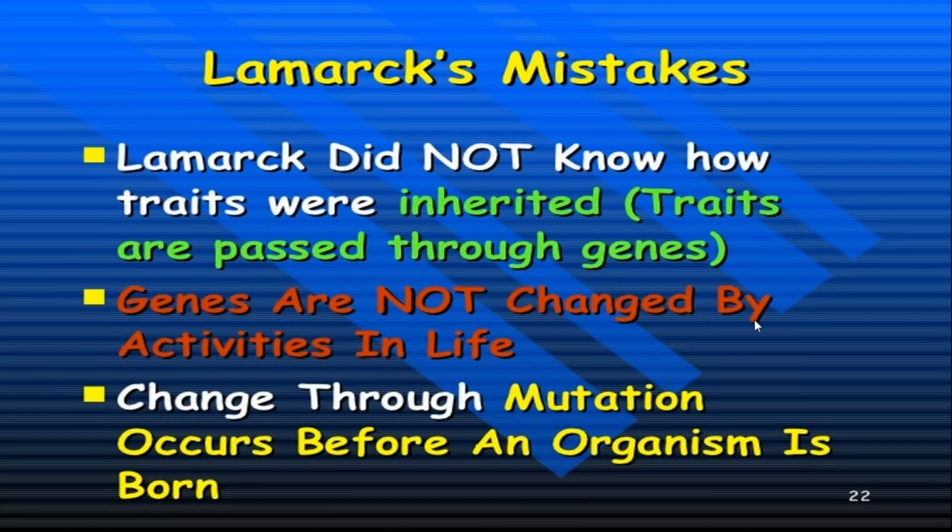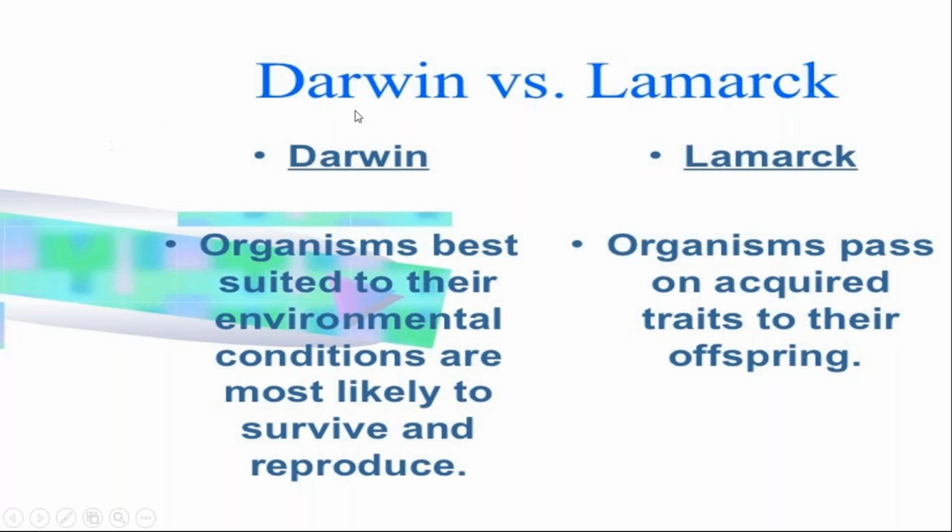Lamarck's mistake: he didn't know how traits are inherited. Genes are not changed by activities in life. Changes through mutations occur before an organism is born. All these were the mistakes made by Lamarck.